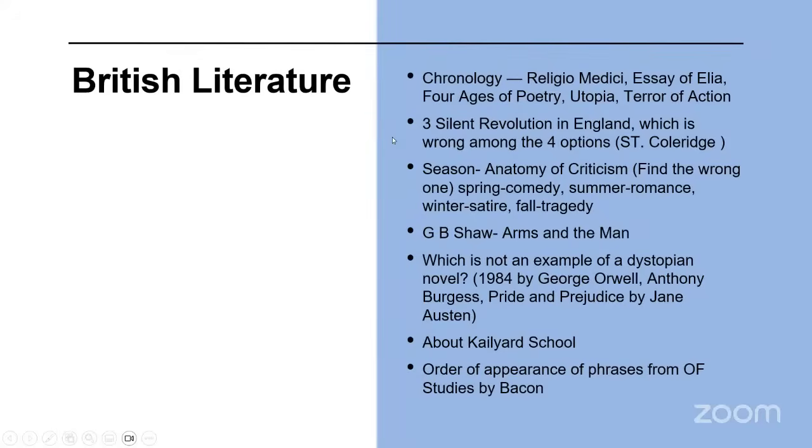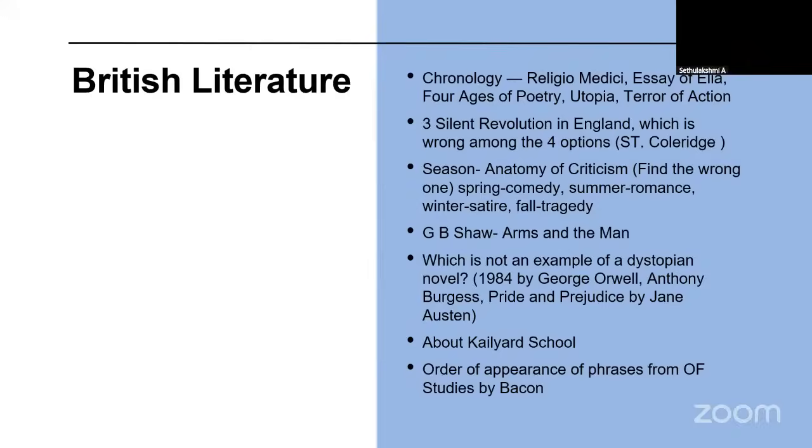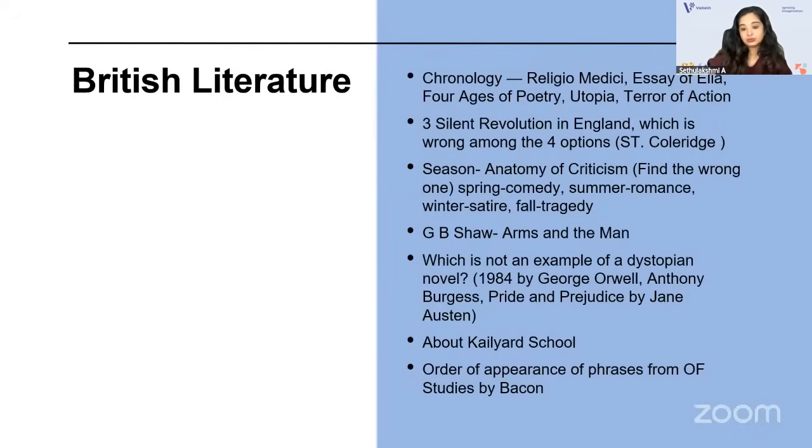Then they asked about the three silent revolutions in England, and which was wrong among those four options. They asked about Northrop Frye's Anatomy of Criticism, and you had to match which genre corresponded to which season. Very famously, Northrop Frye has talked about this. Then a question came from G.B. Shaw's Arms and the Man.